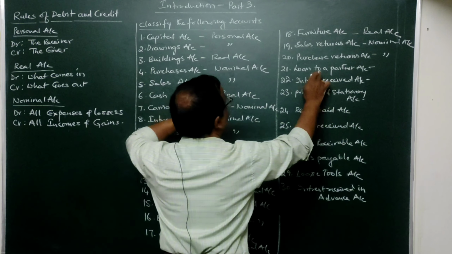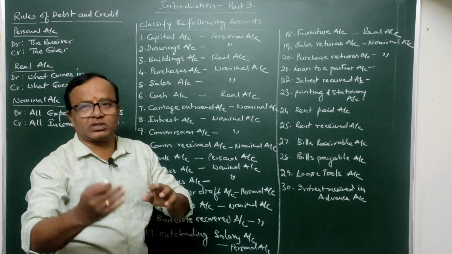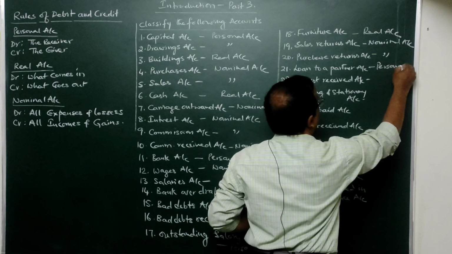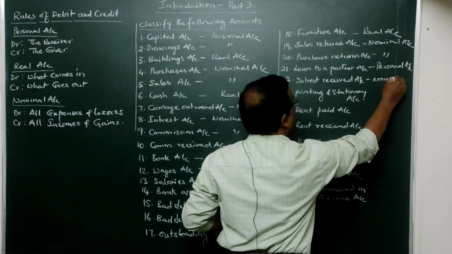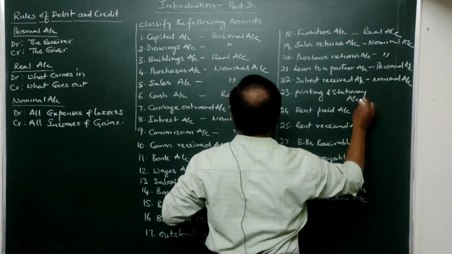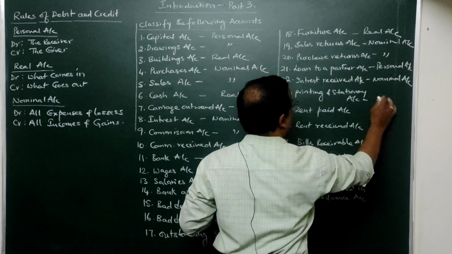Then again, a loan to a partner. In other words, you have given a loan to a partner. Partner is a person, so it is a personal account. Then again, interest received. It is an income to you, so it is a nominal account. Then printing and stationery. It is an expense to your business. As such, it is a nominal account once again.